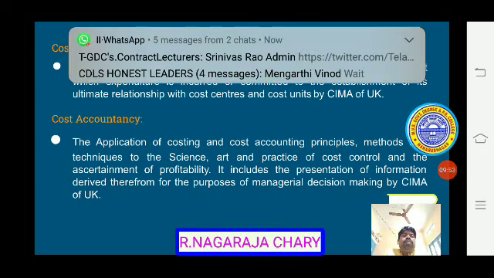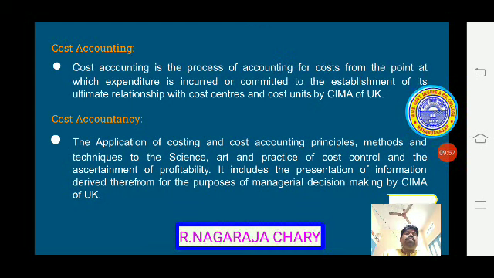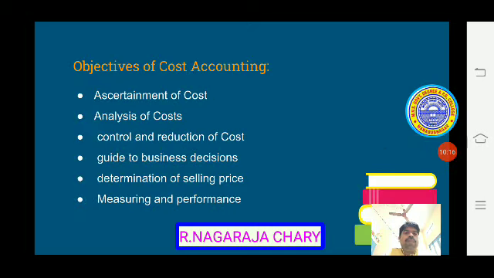This is to be recorded. This is a regular practice. To get profit, this cost is to be calculated. So that's why this is cost accountancy.